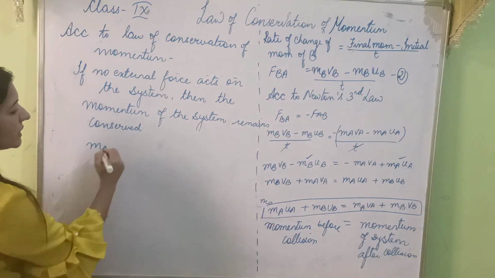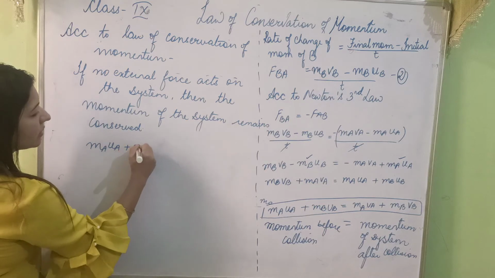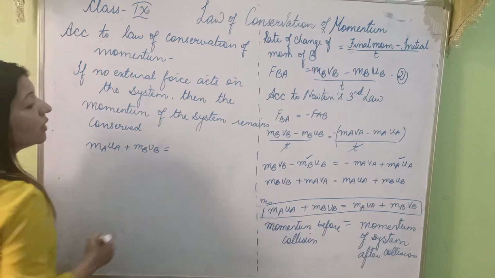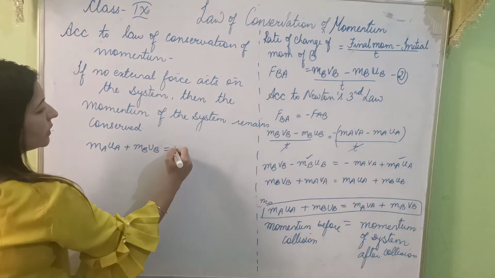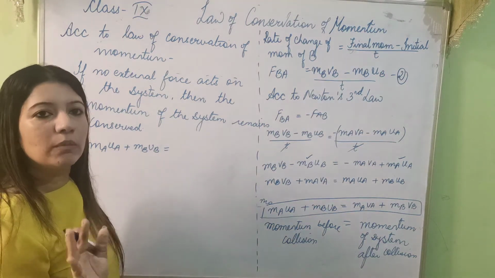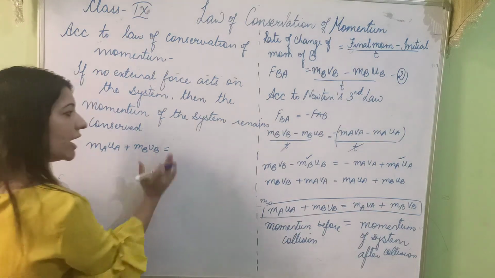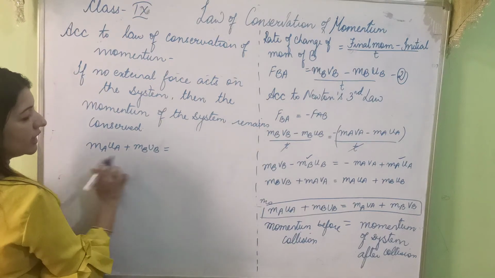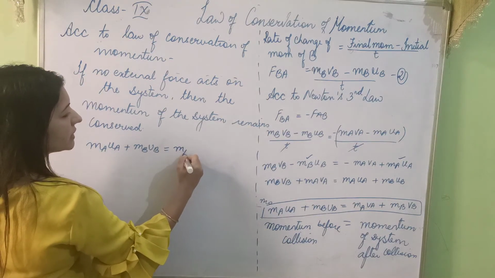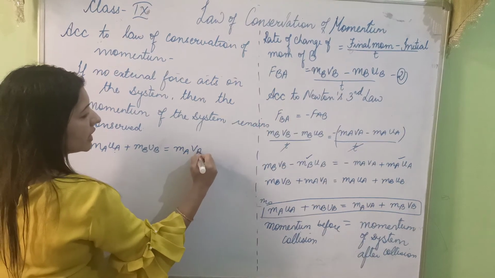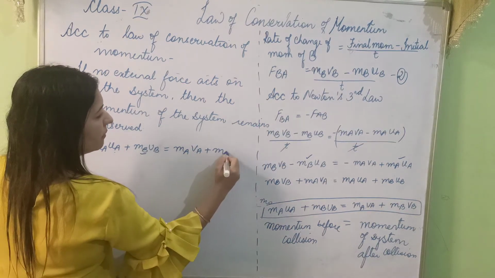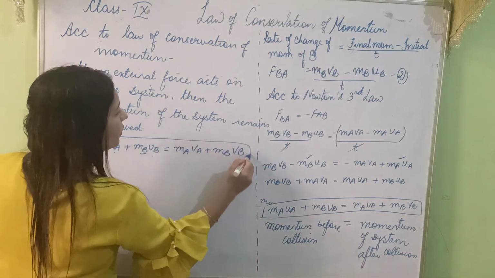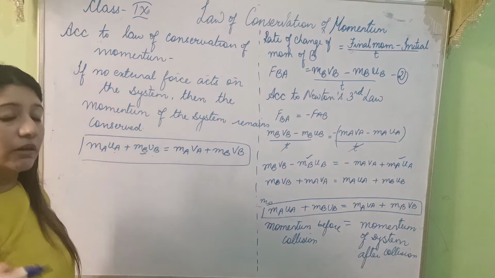Before collision was MAUA plus MBUB. पूरे सिस्टम की बात कर रहे हैं. Before collision is equal to momentum after the collision. This will momentum remains conserved. Loss नहीं होगा momentum. जितना पहले था सिस्टम में उतना ही after collision भी होगा, provided no external force acts on it. This is your initial momentum. Final mass is same, but यहाँ पे final velocity आ जाएगी VA. Mass is same MB, but यहाँ पे final velocity आ जाएगी, and we have proved this out from taking the help of second and third law of motion.